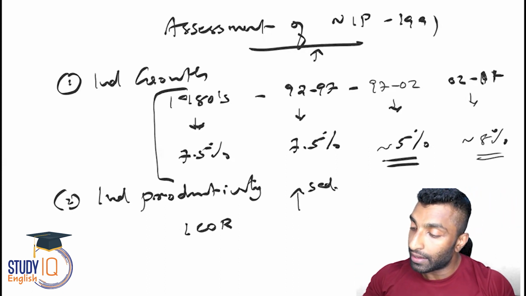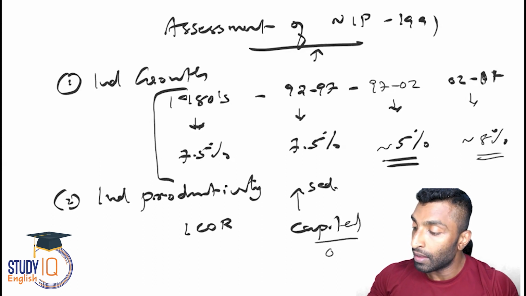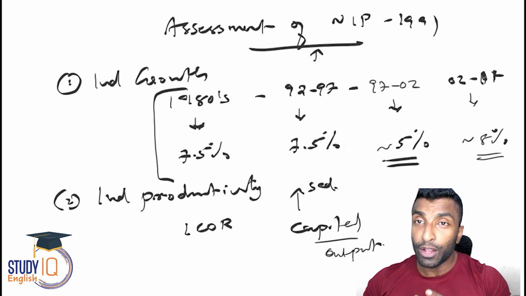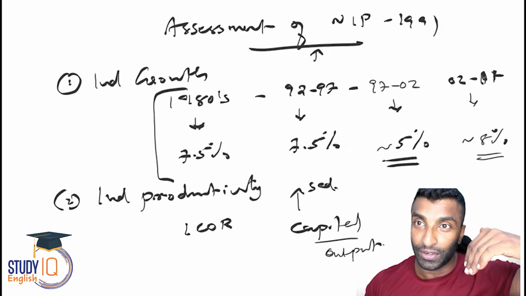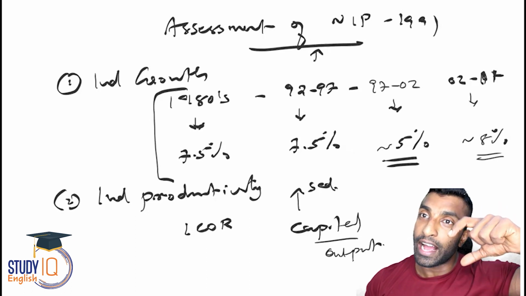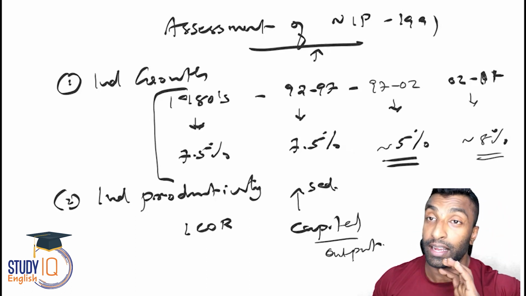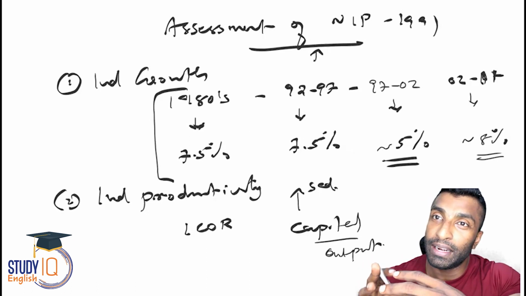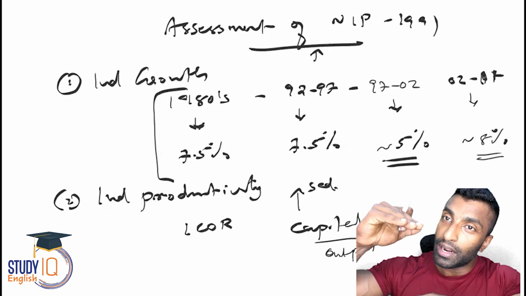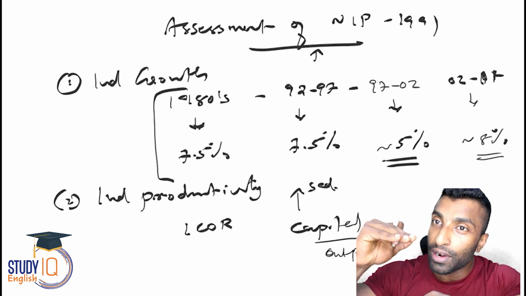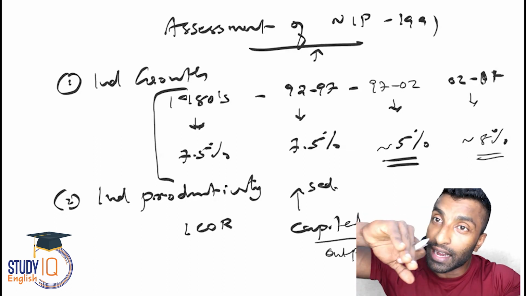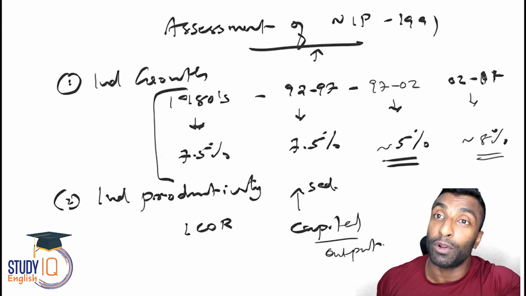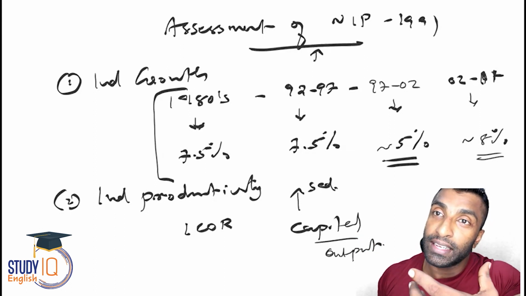A higher ICOR value means it is inefficient; a lower ICOR value means efficiency is high. ICOR-related questions have been asked 2-3 times in prelims. The ICOR value has been consistently coming down, which means efficiency or productivity is consistently increasing.